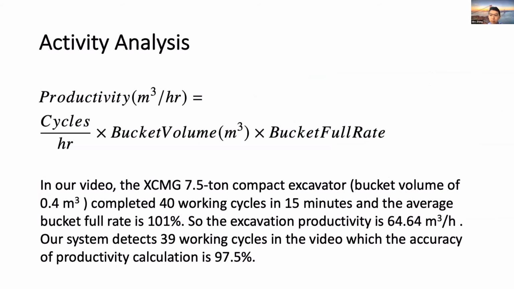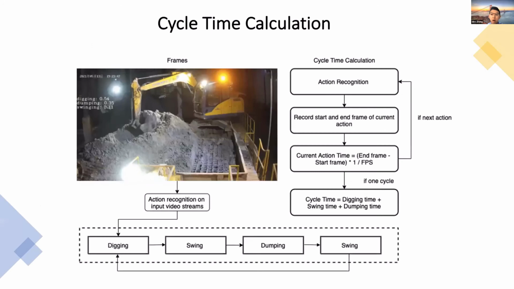For the cycle time calculation, the time for each cycle is measured following the workflow shown in the figure. After the action recognition, each video frame is labeled. Then we record the start and end frame of the current action. So the current action time equals the end frame minus the start frame, divided by the frames per second of the video.